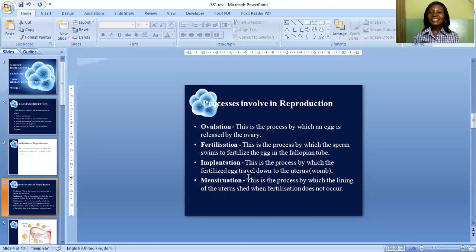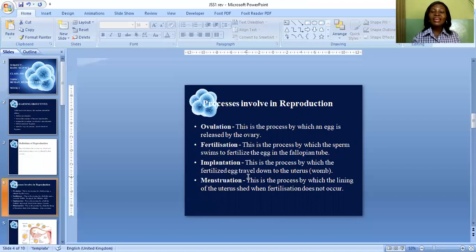Now, after the egg has been released, the egg will move straight into the fallopian tube, and will stay there, waiting patiently for a sperm to fertilize it.